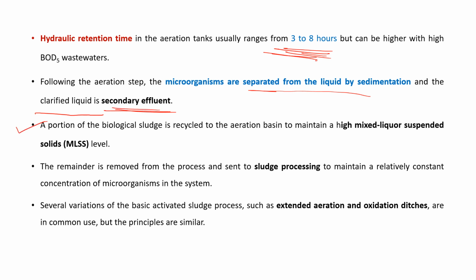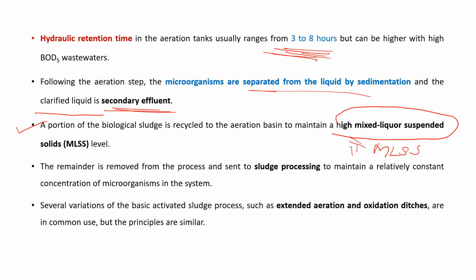Okay, a portion of the biological sludge is recycled to the aeration basin to maintain a high mixed liquor suspended solids level, MLSS.